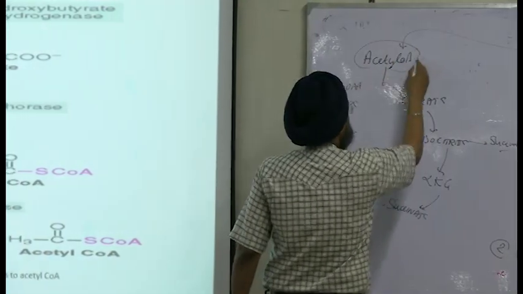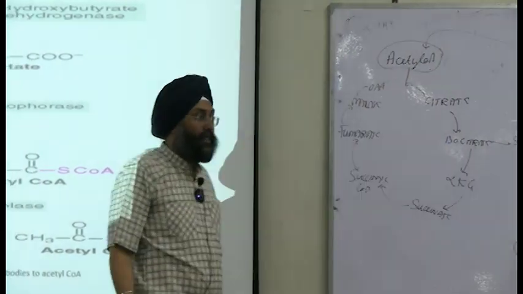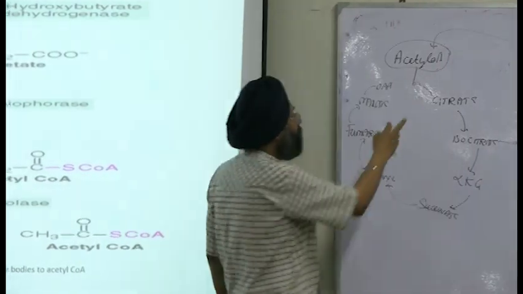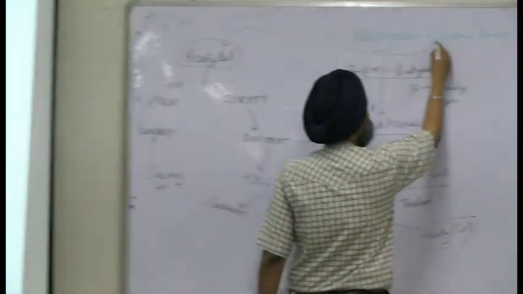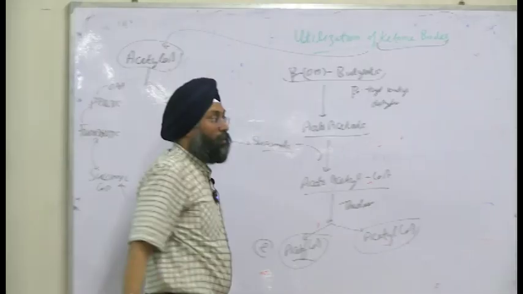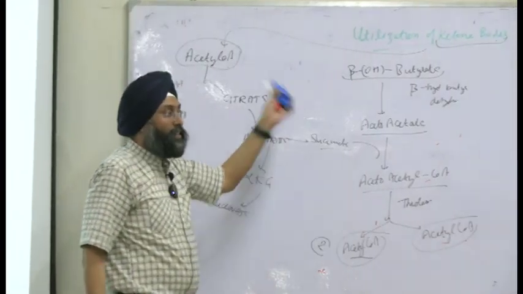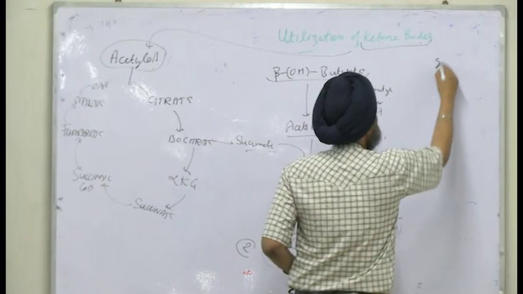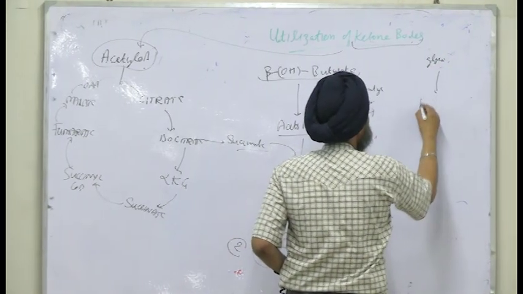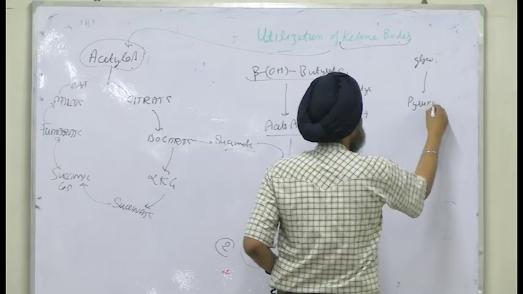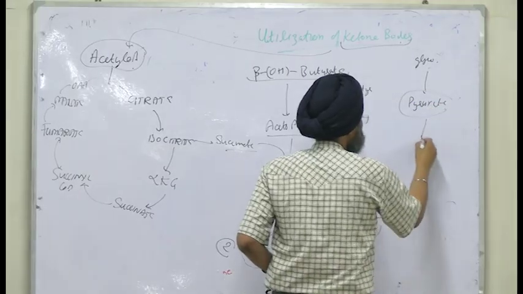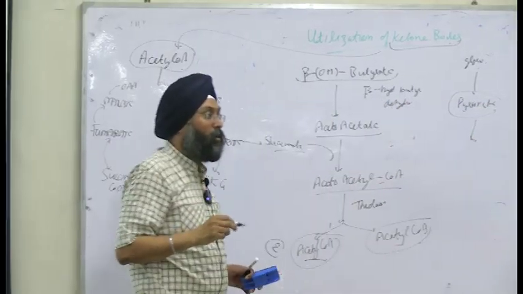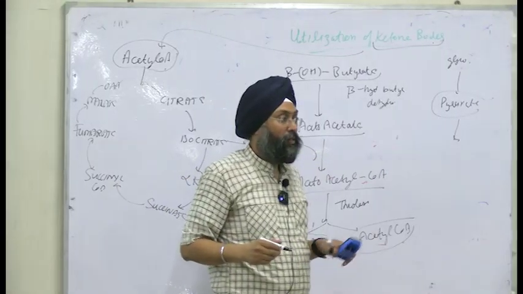So the cycle is starting from acetyl-CoA, and acetyl-CoA is coming from ketone bodies. Why is this an indirect pathway? Because normally during glycolysis, what will we get? Pyruvate, and after that energy is not flowing because you are not getting enough. Right?